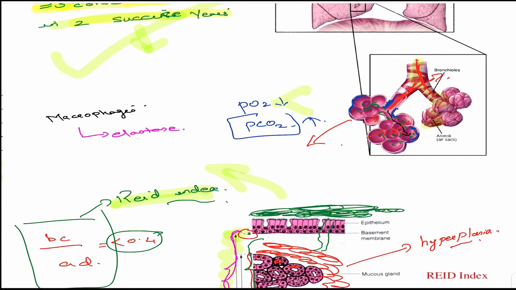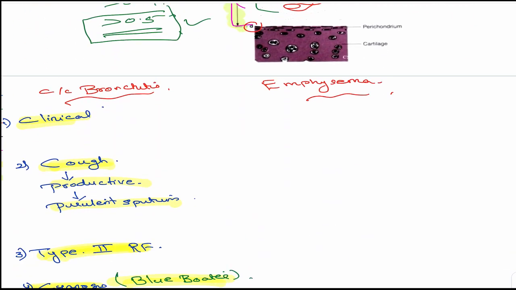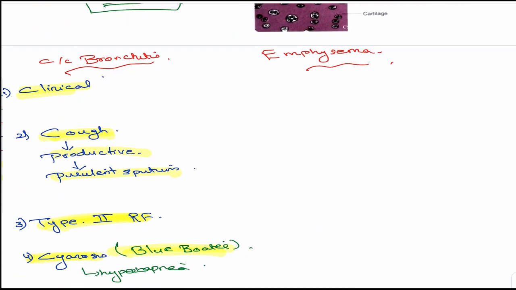Basically elastase production, and by definition we will see what is there. We said it is a pathological definition. So what we saw was elastase being produced, and it caused destruction of elastic fibers. So the typical terminology is dilation and destruction.